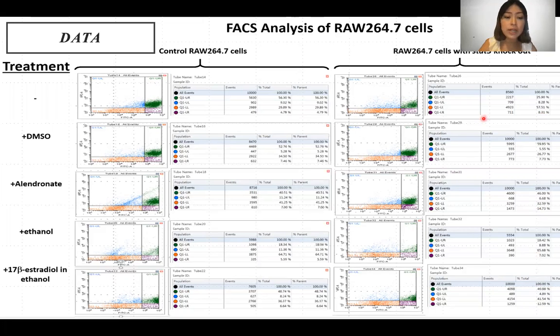Alendronate has been used to treat osteoporosis patients by slowing down the osteoclastic activity in bones, but the mechanism of alendronate is not clearly defined. But we believe that it might affect the STAT3 pathway.